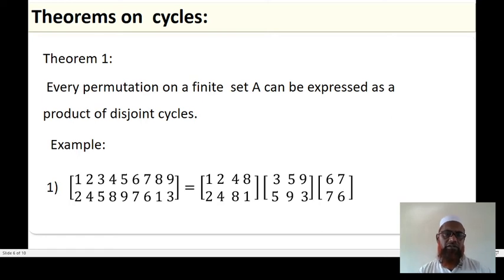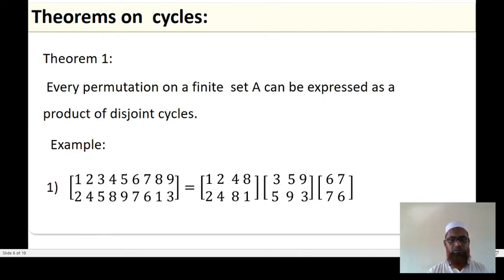Theorem on cycles. Theorem number 1. Every permutation on a finite set can be expressed as a product of disjoint cycles. So the example is 1, 2, 3, 4, 5, 6, 7, 8, 9 mapping to 2, 4, 5, 8, 9, 7, 6, 1, 3.